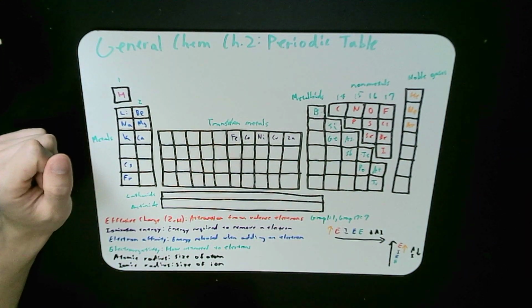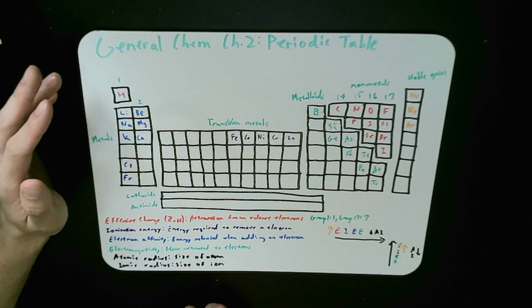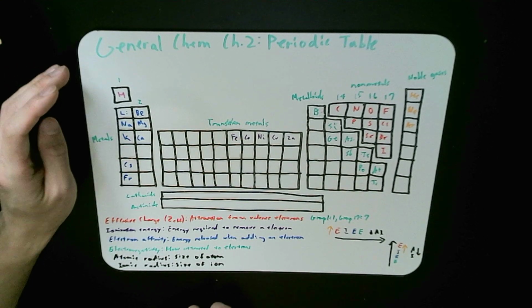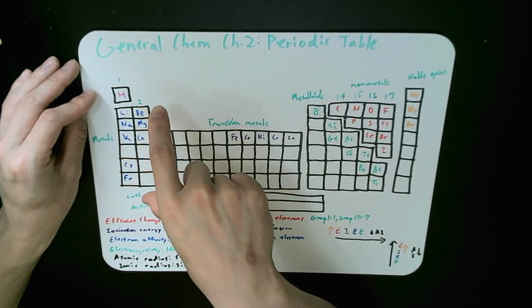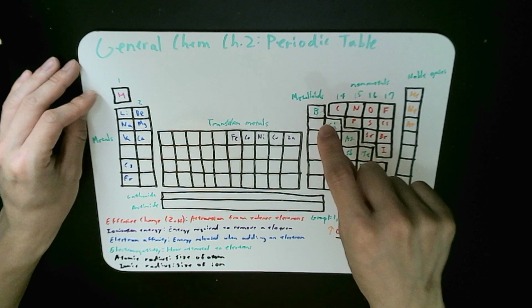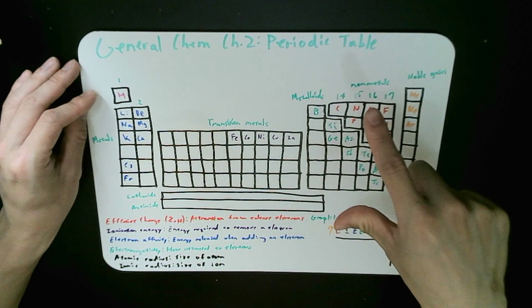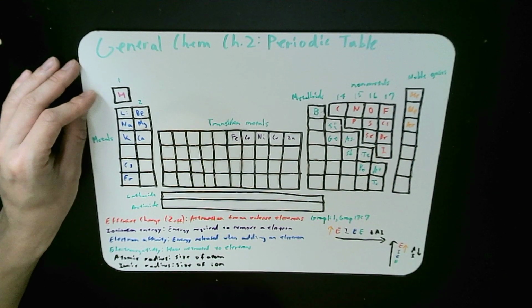For ionic radius, it's pretty much the same thing as atomic radius. However, just a small distinction. It'll get smaller and smaller up till along here at the metalloids, before it actually gets big again for the nonmetals, and then it gets smaller and smaller again. That's the general trend for ionic radius.